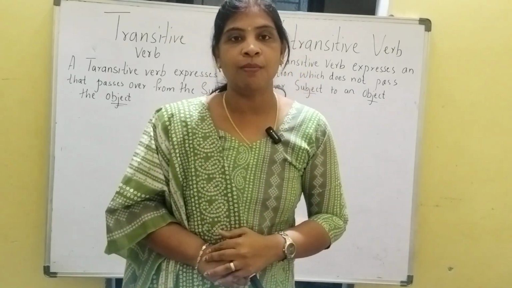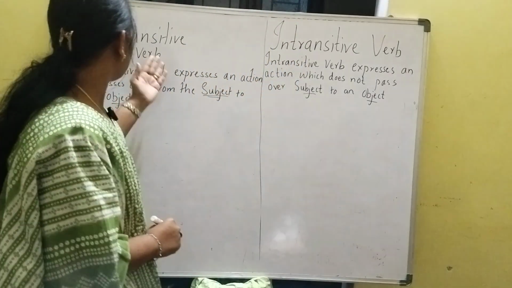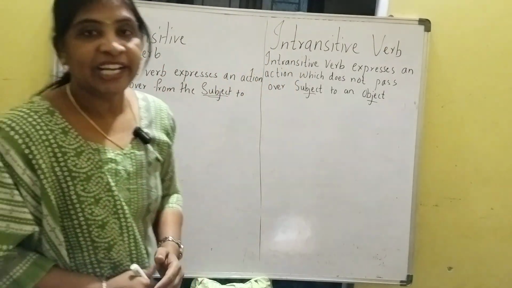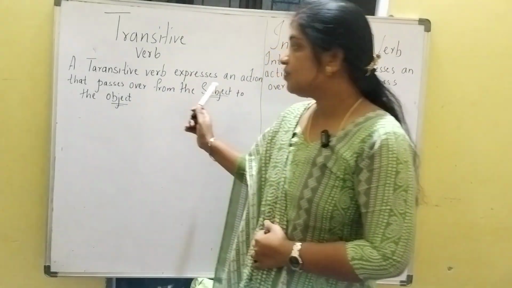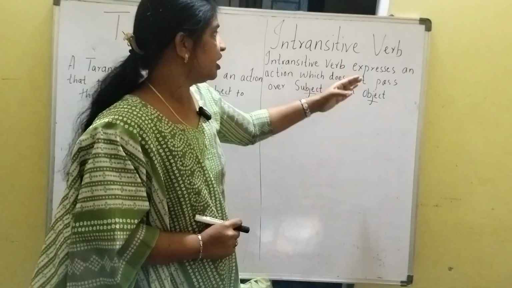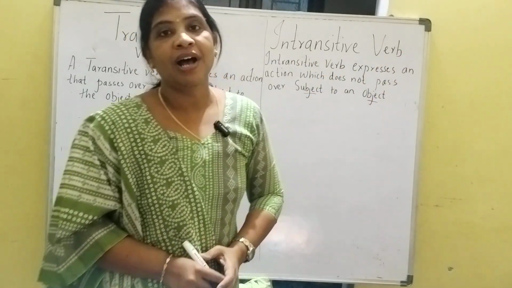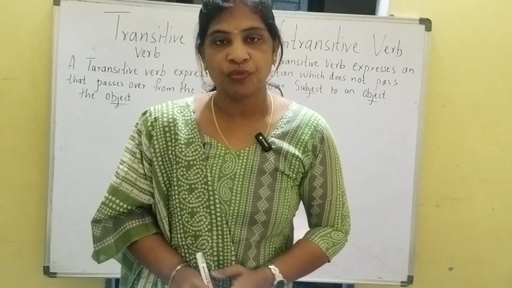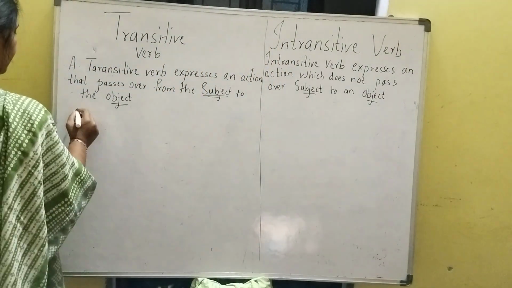Today I am going to start about transitive and intransitive verbs. See, a transitive verb expresses an action that passes over from subject to object, whereas an intransitive verb expresses an action which does not pass over from subject to object. So let's take an example of a transitive verb.